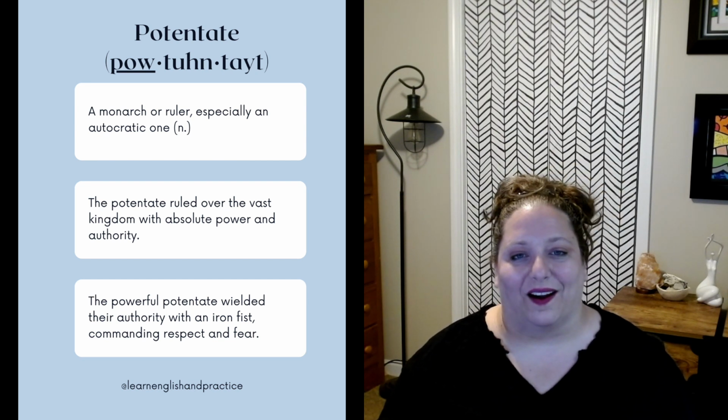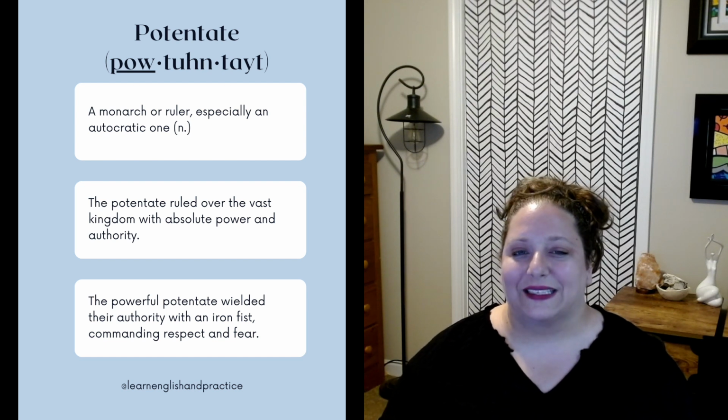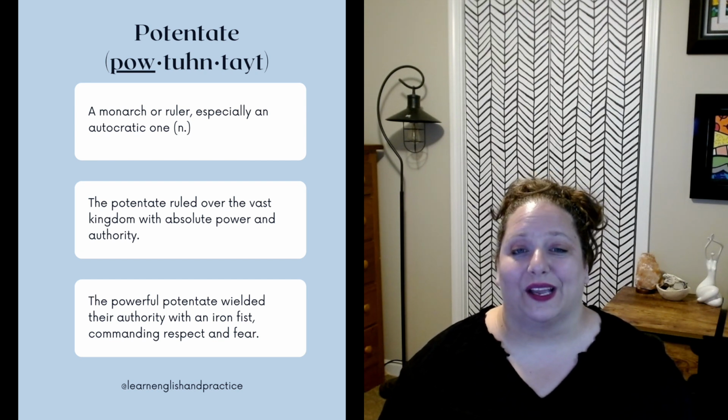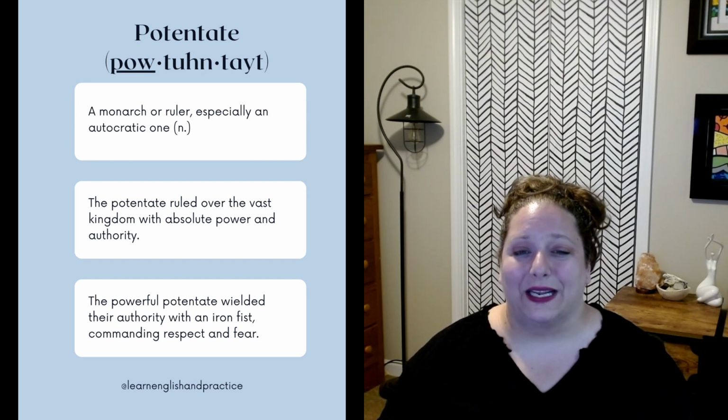Some examples here are: the potentate ruled over the vast kingdom with absolute power and authority. The powerful potentate wielded their authority with an iron fist, commanding respect and fear.